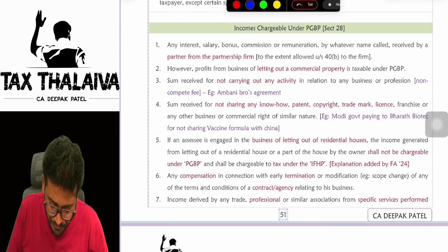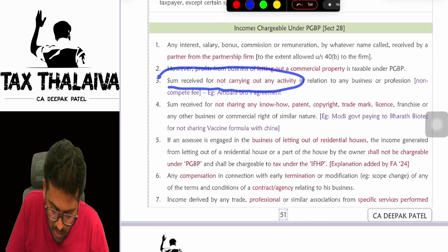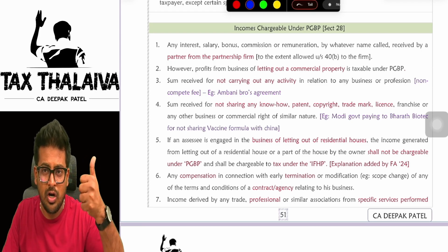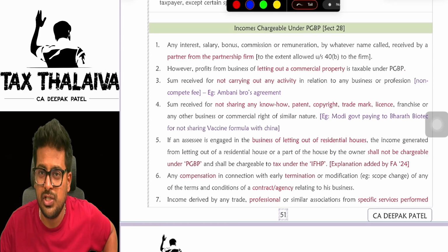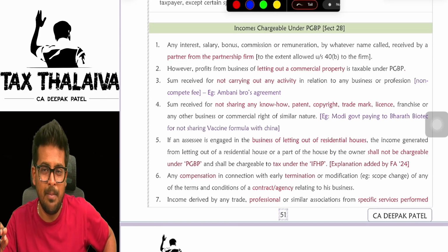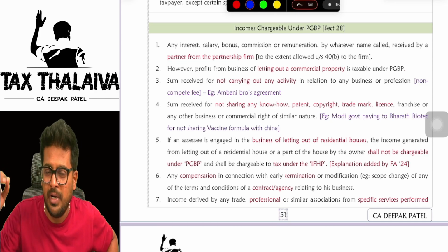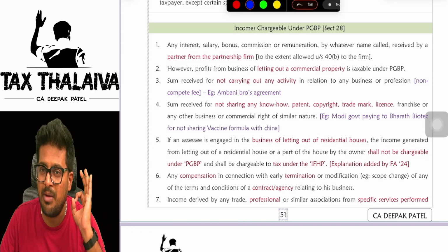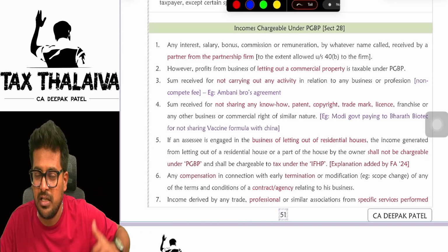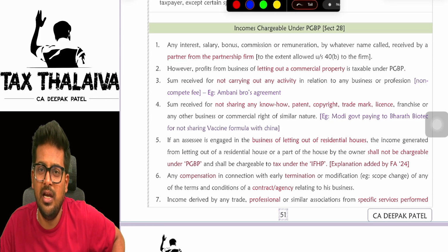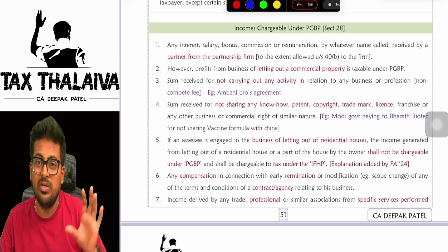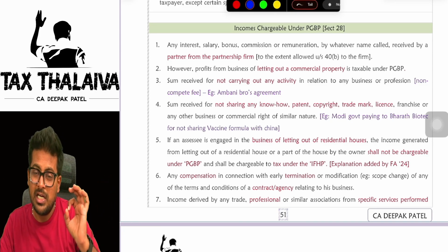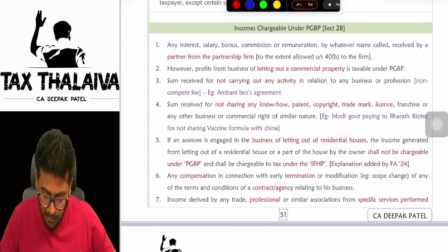Be very mindful. Sum received for not carrying out any activity. What is this, sir? Let's say, for example, Mukesh Ambani is already a conglomerate or a monopoly in the Jio telecom industry. Yes or no? Let's say Anil Ambani wants to get into the telecom industry, wants to launch his own brand. Now, Mukesh Ambani will stop him: boss, I'm already a monopoly in this, a big giant in this, you cannot enter this business. Then Anil Ambani will say, boss, give me some money so that I'll keep quiet. So whatever money or compensation Anil Ambani receives from Mukesh Ambani will be taxed under the head PGBP.